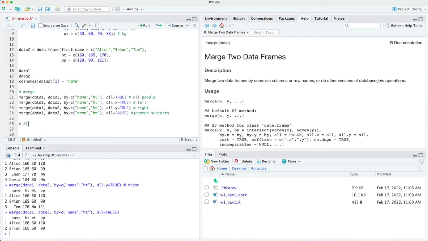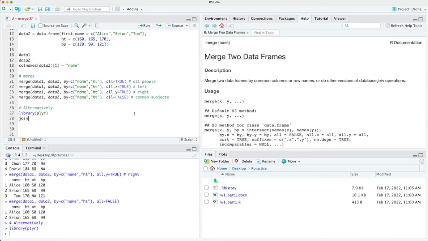There is an alternative approach, if you are interested in being more efficient in coding. Use the join command in the plyr package. The following code will do exactly the same task.